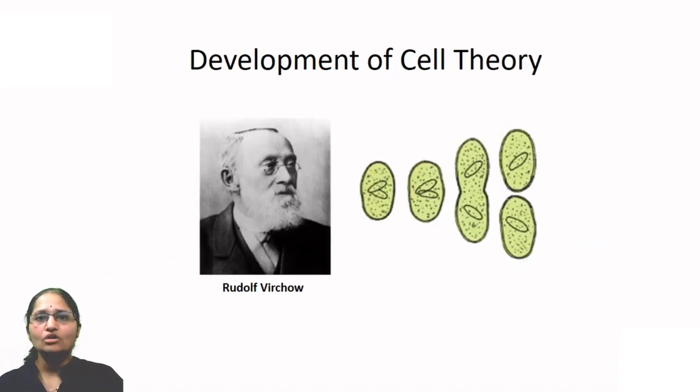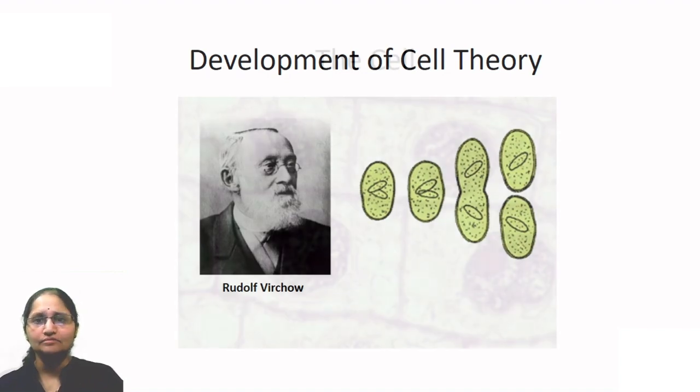Rudolf Virchow was a scientist who stated for the first time that cells come only from pre-existing cells. That means cells cannot be generated spontaneously anywhere. Of course, they come from pre-existing cells by cell division. He said omnis cellula e cellula, that means cells can come from pre-existing cells only. So that was also included as a point in the cell theory.